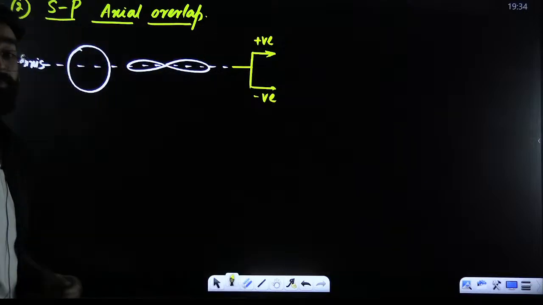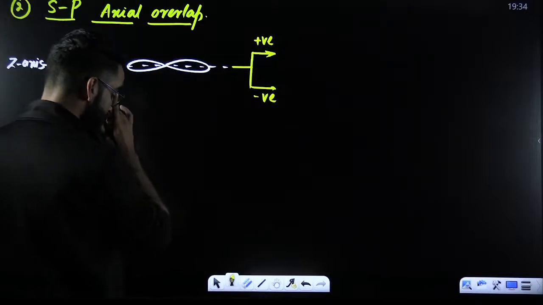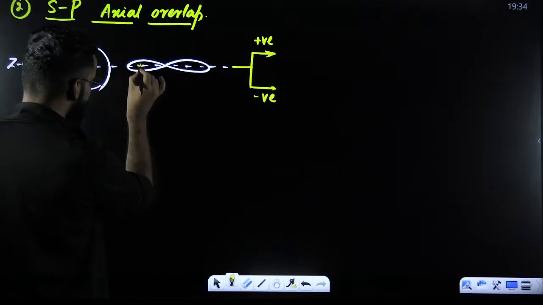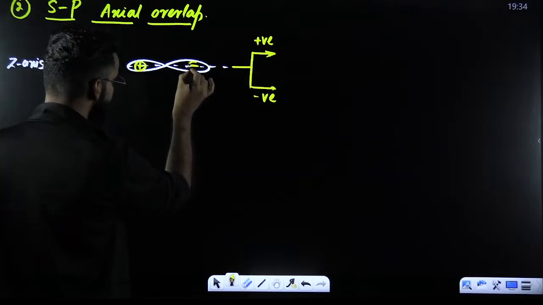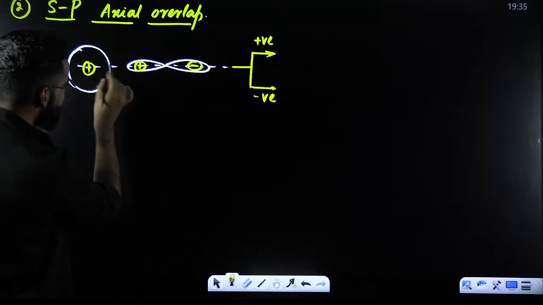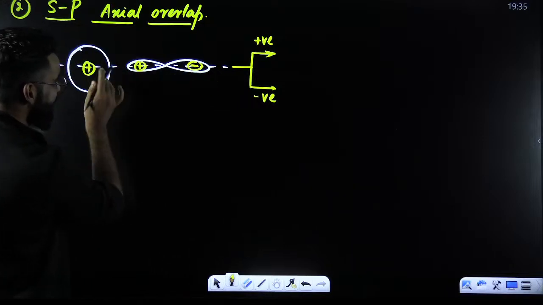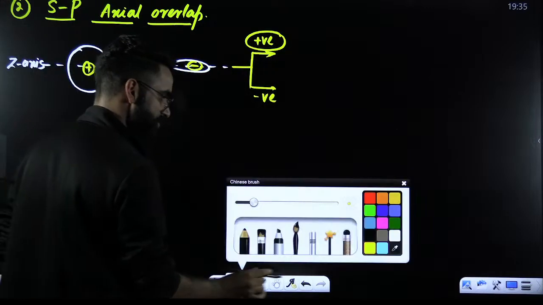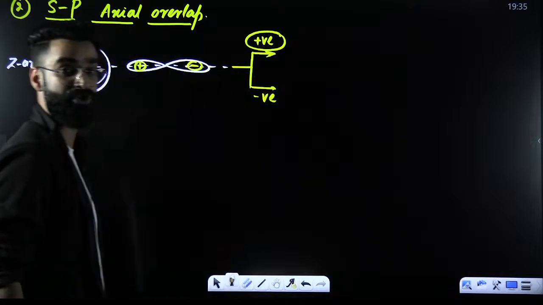How do you show the positive overlap over here? Give this a positive sign, for example. Give this a negative sign. Check. Same sign, same side. That means positive overlap. Positive overlap leads to the formation of a bond.